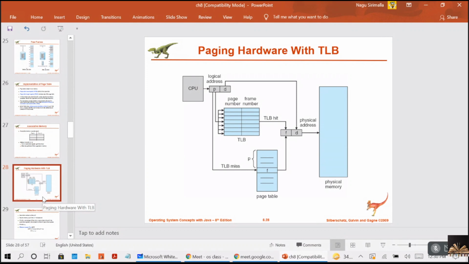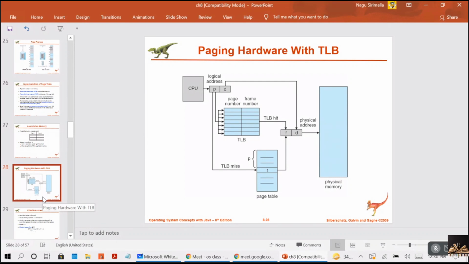Each entry in the TLB consists of 2 parts. I am reading the points now for your better understanding. What are the points you are supposed to write? I am just reading the points, so please try to get them. Each entry in the TLB consists of 2 parts: one is a key and one is a value. The size of the TLB is between 32 and 1024 entries. Remember, guys, these are the theory points.